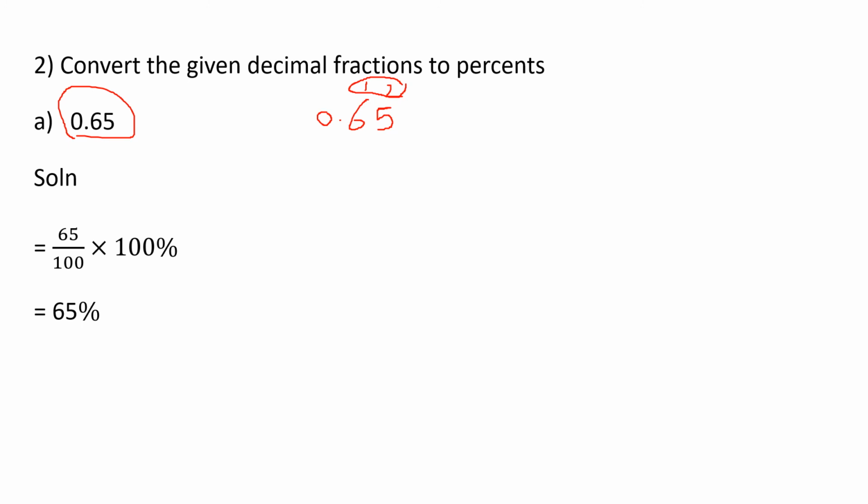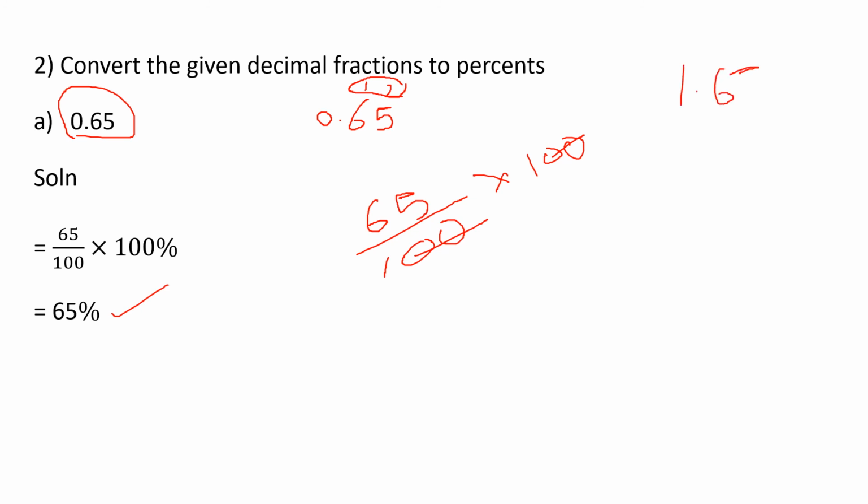So remove the decimal point and write 65 divided by 100, because after the decimal point you have two numbers. Then into 100 percentage. Cancel it. These two zeros get cancelled. The remaining is 65 into 1, 65. So 65 percentage.